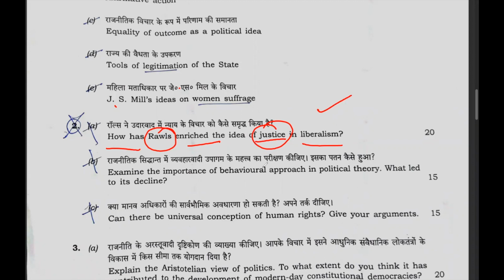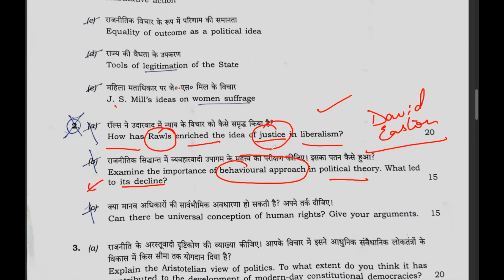Then examine the importance of behavioral approach in the political theory. It means David Easton and the views of David Easton and what led to the decline. It means the direct question regarding the behavioral approach. Generally, this used to be in the compulsory questions, but this time it has been given in the optional questions.